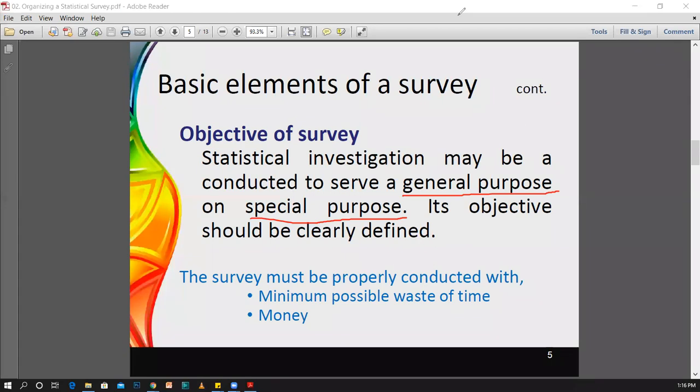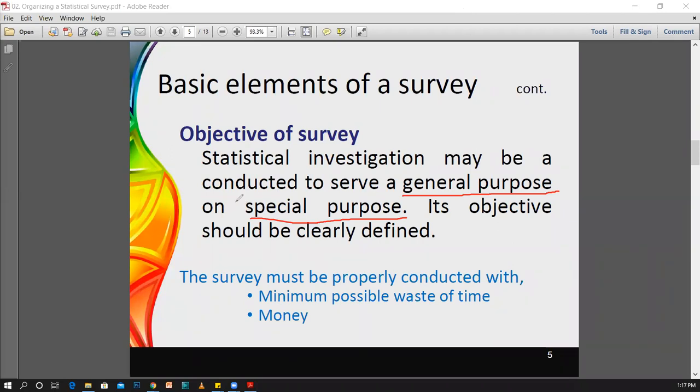Now think about it: if your idea is to get the mean family income of the students of ULS University, do you need to collect any data from students who are outside this ULS University? Definitely you do not need to. It is because you just need to get the mean value for the university students. Therefore, there is no point in collecting data from the students who are outside this university. Therefore, it is a special purpose.